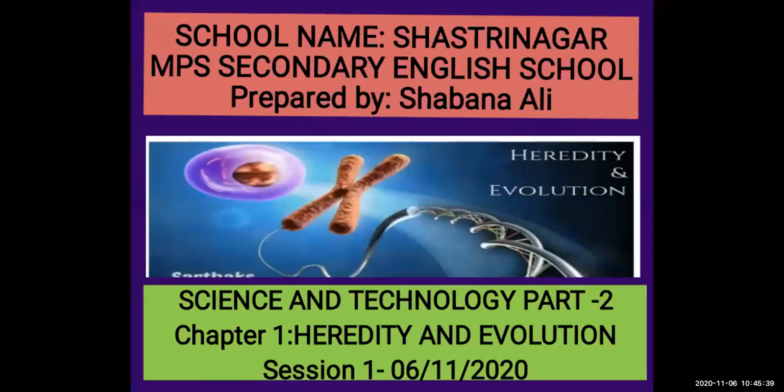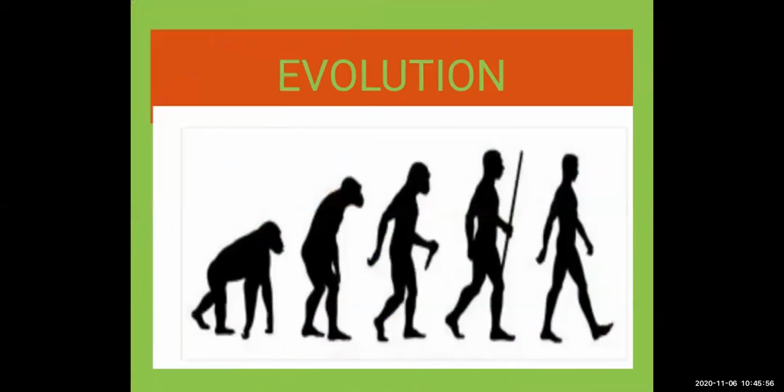English High School. Our topic will start with Science and Technology Part 2, first chapter, that is Heredity and Evolution. The first session today we are starting. In this Heredity and Evolution, we will focus only on the evolution part.